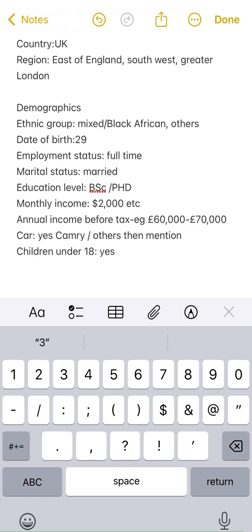So when they ask you about the employment status, always put that you are a full-time worker. Don't put that you are not employed, or you work part-time. No, because they want responsible people that can give them the information that they need. Do you get? So marital status, of course I am married, even though I'm not married in real life. If they ask me, do I have a car, even though I never bought a keke in real life, yes, I do have a car. They are going to be asking you, what is the name of the car? So if it is Camry you choose for this survey site, don't go on the other one and put a Honda there. Do you get? So that's how it works.